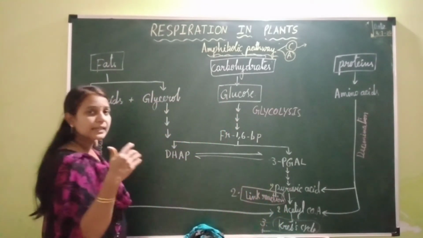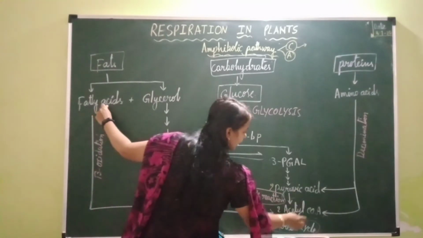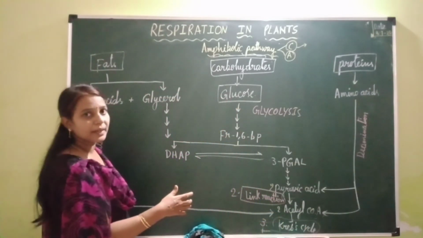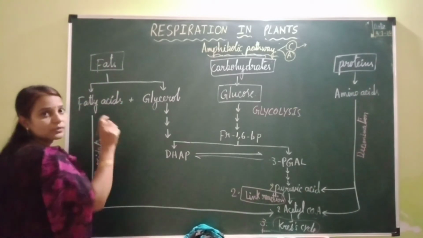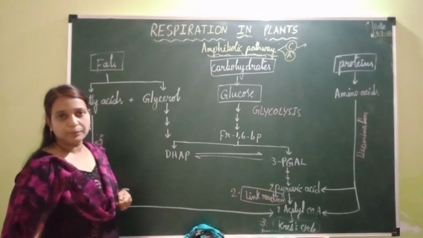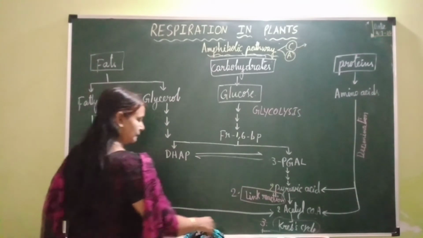So if the cell is in need of a particular type of fatty acid, the acetyl coenzyme A can be withdrawn from this respiratory pathway and it is used as precursor for the synthesis of fatty acids. So this is one example of anabolism. And now I'll be giving some more examples of anabolism.